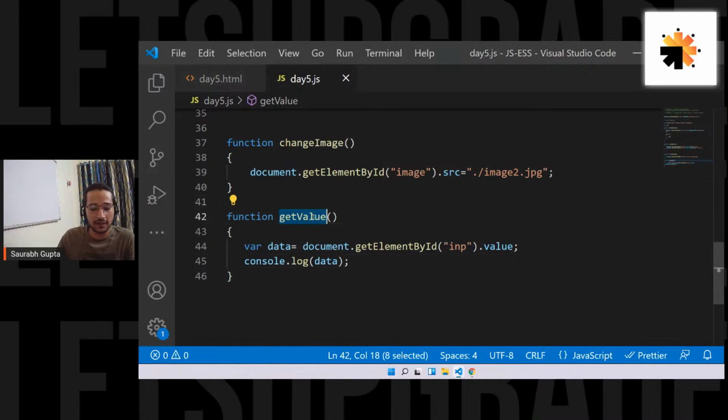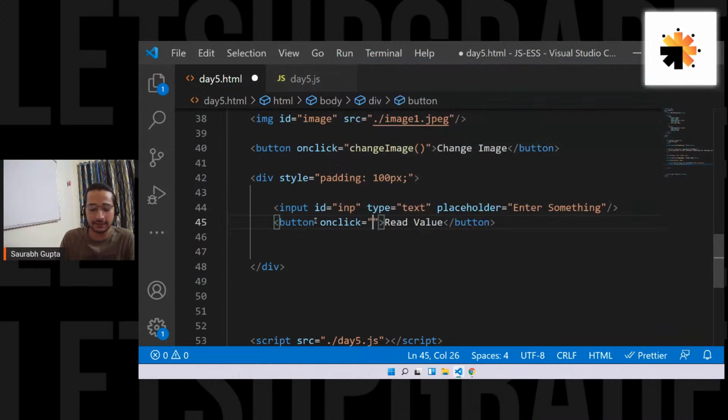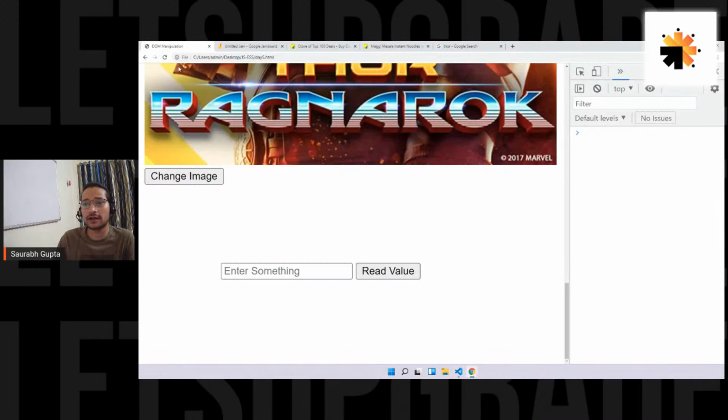Okay, now to confirm, let's call this function. So on click, now guys, this is one way. This is not the only way. This is one way, but yes, for beginners like us, this is good. Okay, so let's see if it is working.